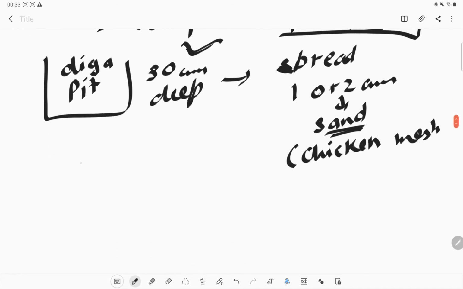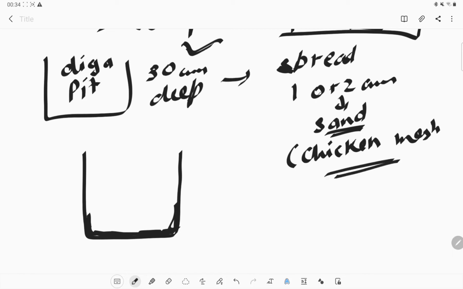So what we are doing is making a pit in the soil and putting a chicken mesh under it, so that the sand or the worms will not come out of it or go into the soil. This is the separation of our manure. This is the chicken mesh, and on this we put a layer of sand.